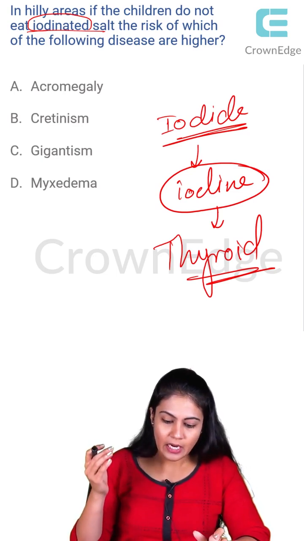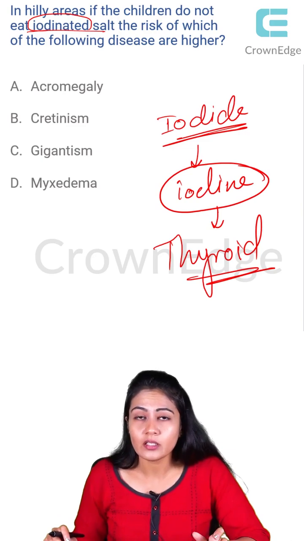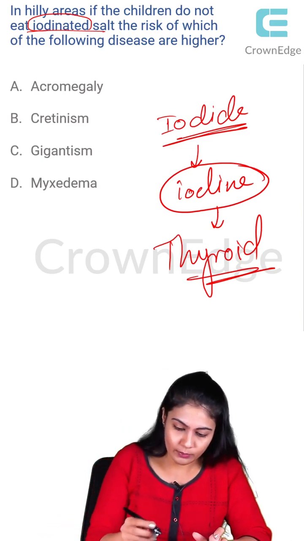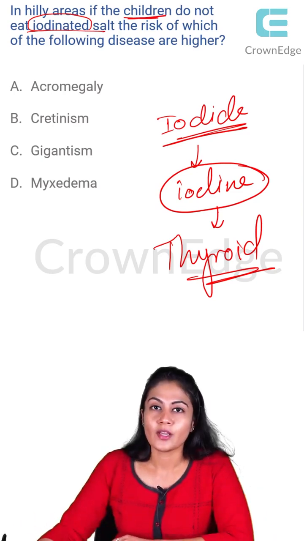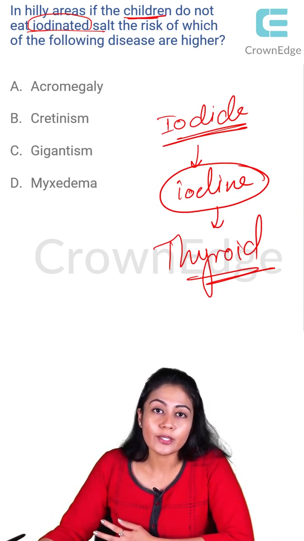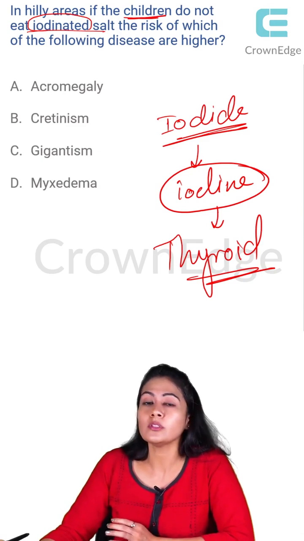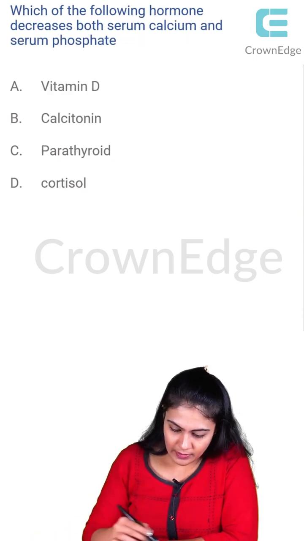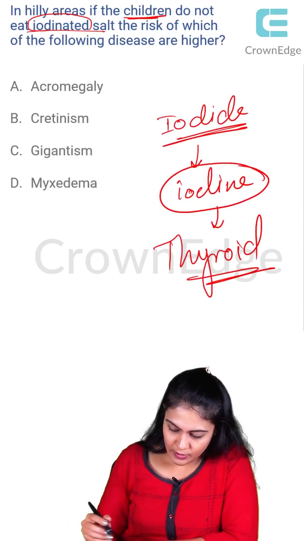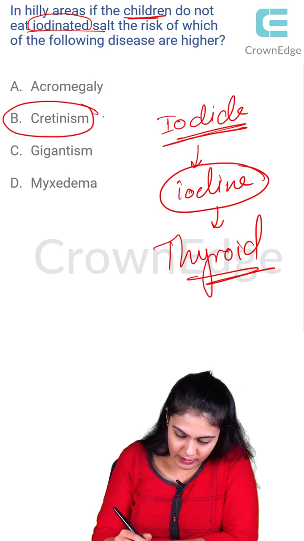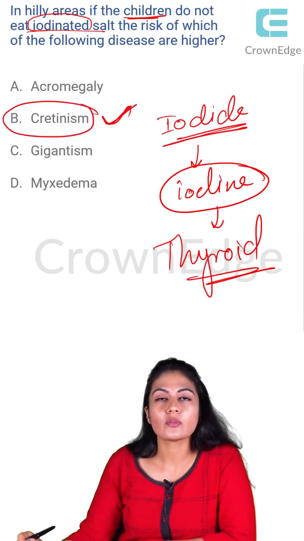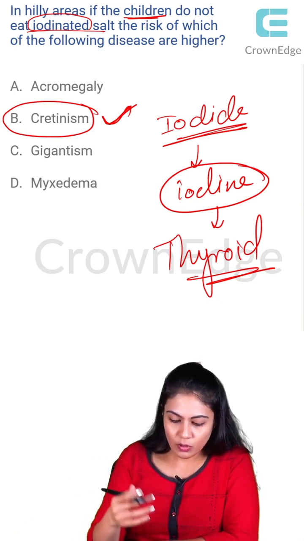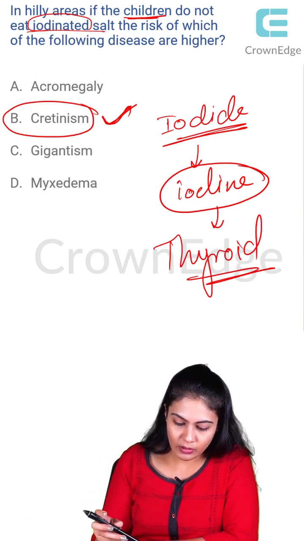Definitely hypothyroidism will occur, and hypothyroidism in children, the deficiency of that hormone, leads to something known as cretinism, right? So the answer over here is option B. Let's talk about the other diseases that they gave over here.